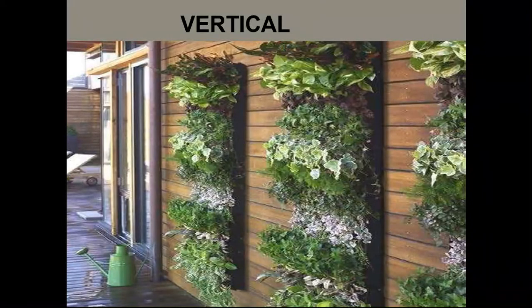Again, due to lack of space, vertical garden has gained popularity, and it also gives a very nice and welcoming look whenever you walk across such a garden. In vertical gardens, the plants are planted along the wall and not on the floor. So you can create a wall garden or vertical garden anywhere you have a wall available as space.